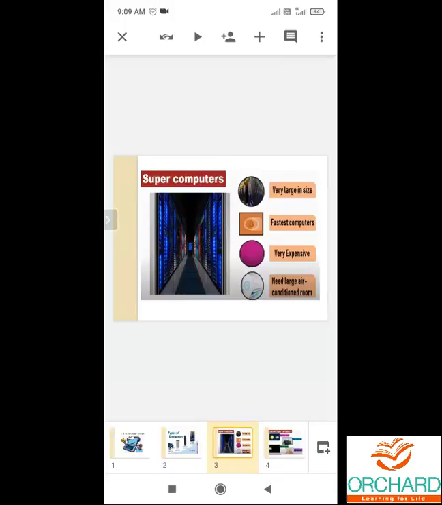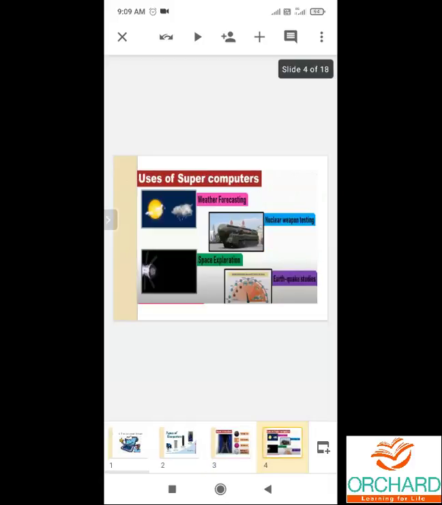Supercomputers are the most powerful computers. They have high performance in data processing. They are bigger in size and very expensive. They occupy the entire row because they are very large in size. They are used by big industries and research institutes for research purposes. Uses of supercomputers: they are used in weather forecasting, nuclear weapon testing, space exploration and earthquake studies.